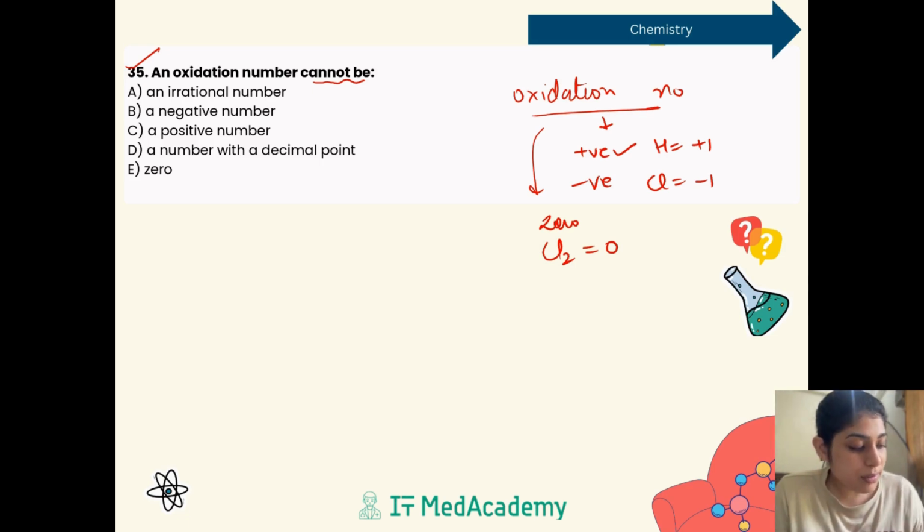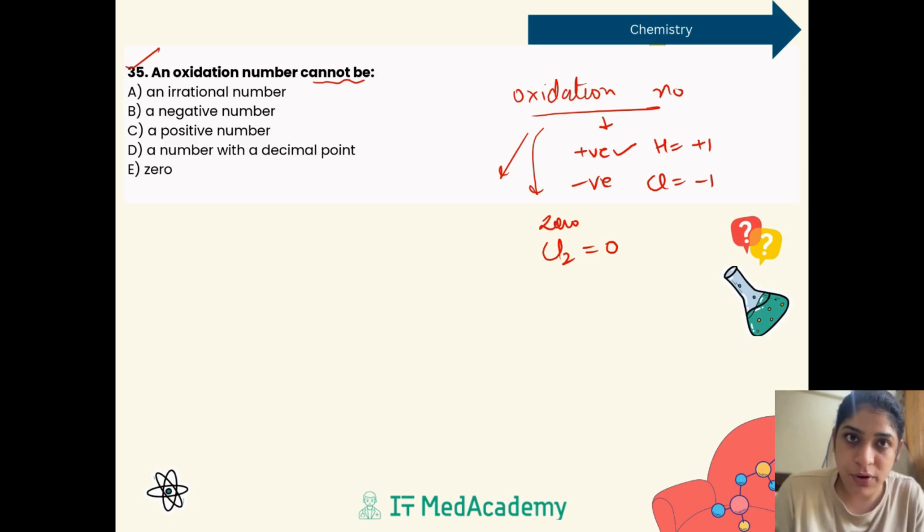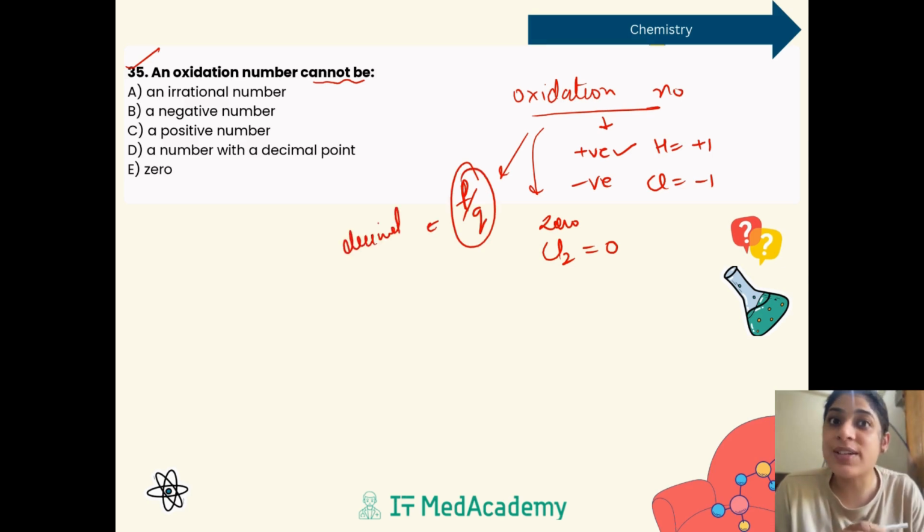Now when we talk about fractions or decimals, although it is not very common, some of the elements exist in a fractional oxidation state. They exist in a rational number oxidation state, meaning in a fraction, p/q form. So we can say they exist in a decimal, although this is not a general rule.